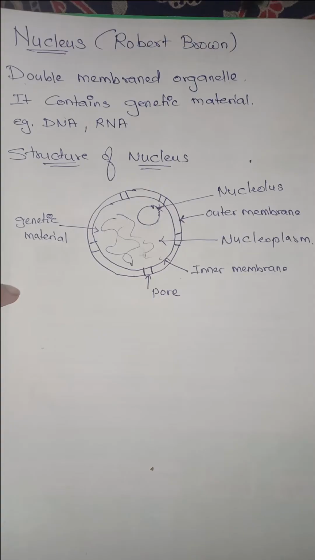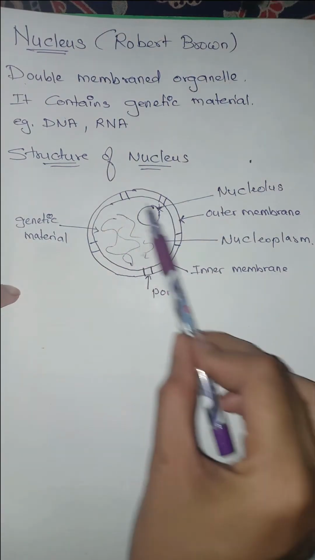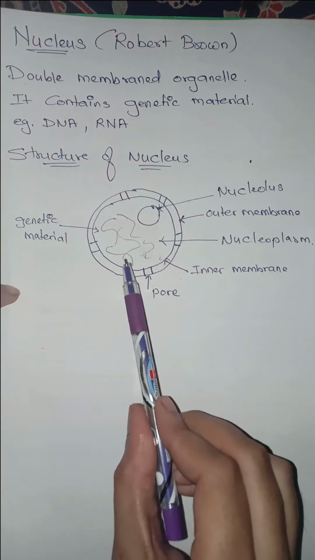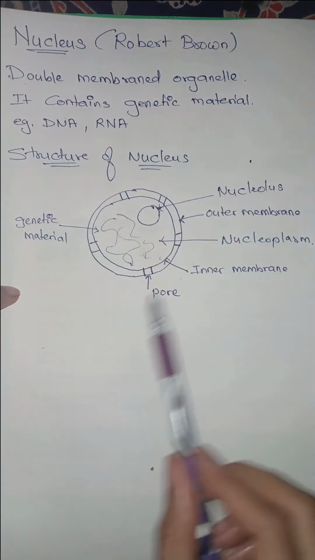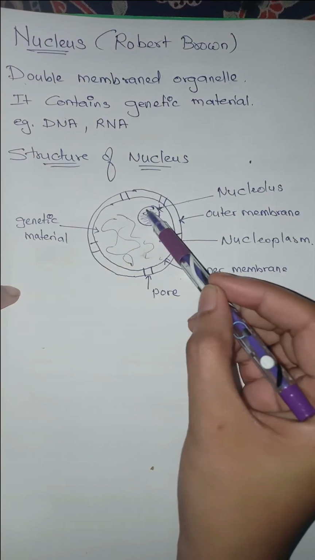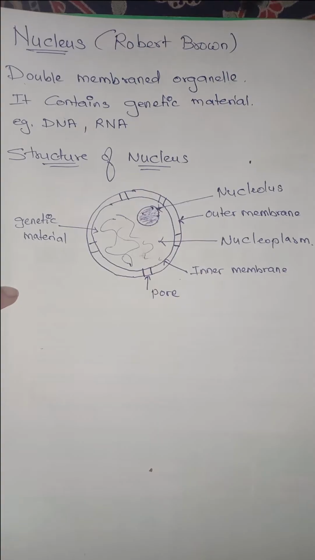Now let's see the nucleoplasm, the inner, enclosed, liquid, jelly-like structure. The nucleoplasm has the genetic material, that is your DNA or RNA. And this dense shaded region here is what we call the nucleolus. The nucleolus is important for the formation of ribosomes.